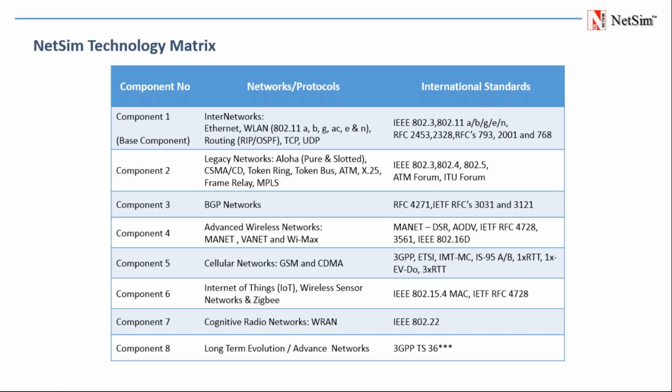First is internetworks, which has Ethernet and wireless LAN. Component 2 is legacy networks. 3 is BGP. 4th is MANET, VANET, and WiMAX. And 5th is cellular network. 6th is IoT and wireless sensor network. 7 is cognitive radio network. And last is long-term evolution.